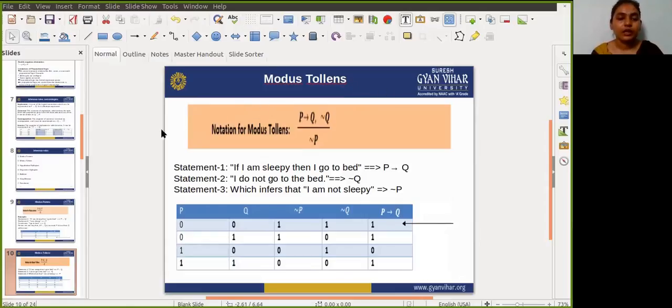So it can be written as P implies Q and not Q, and the conclusion will definitely be not P.